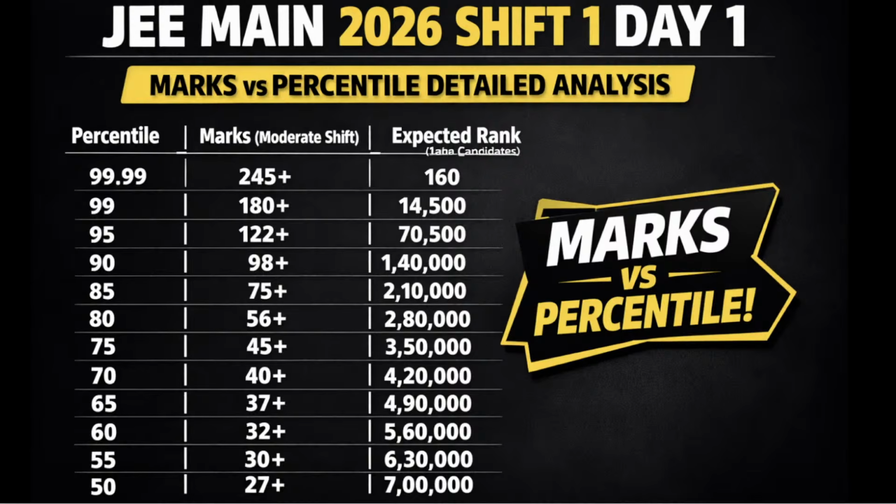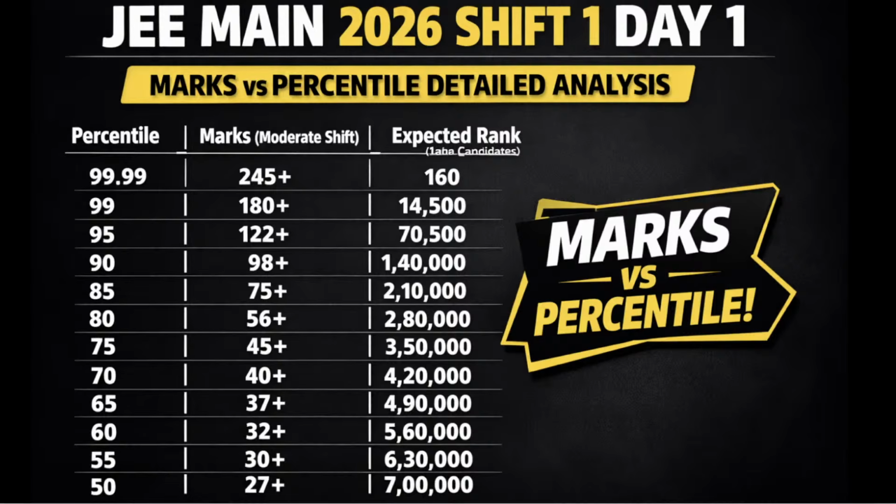As you can see on the screen, this is the marks versus percentile for day one shift one. It was moderate. Overall, the difficulty level was moderate. So if you want to accomplish 99.9 percentile in the exam, then you need to have 145 plus marks in JEE Main shift one, and the expected rank would be within the top 160. When it comes to 99 percentile, you need to get 180 plus marks.